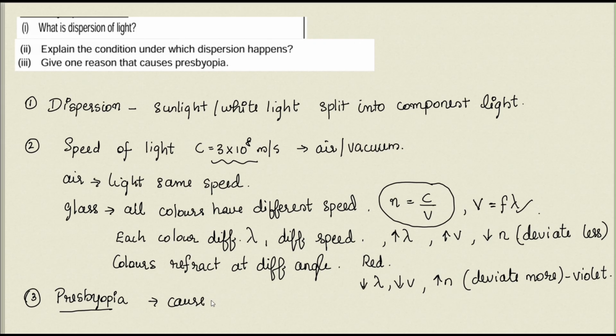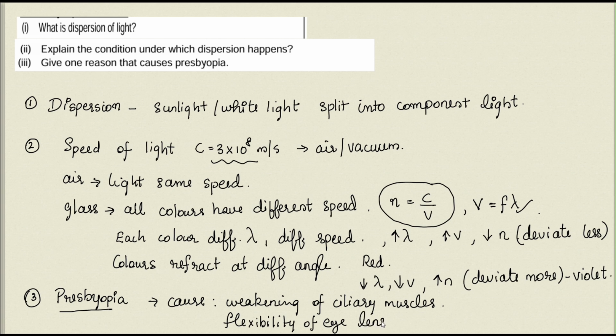Basically the cause is the weakening of our ciliary muscles. Okay, weakening of the ciliary muscles as well as the flexibility of the eye lens being reduced. These are the two reasons. So the lens cannot focus the images properly on the retina, and the ciliary muscles cannot help the lens to focus the images. Basically, the power of accommodation is reduced.